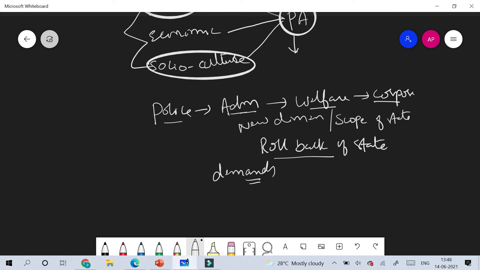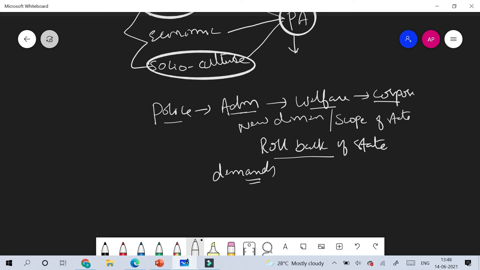These new social challenges from the social subsystem again widen the scope of public administration. So public administration as a subsystem is always influenced by these political, economic and socio-cultural subsystems, and the scope of public administration is defined by the entire system.